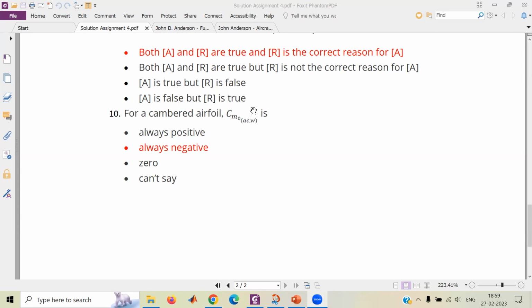So now you should understand why the tail is important. For a cambered airfoil, you cannot fly the aircraft in stable mode until you have a tail. And you can fly a wing-only configuration for a reflexed airfoil because they have a positive CM naught. So this distinction you should understand.